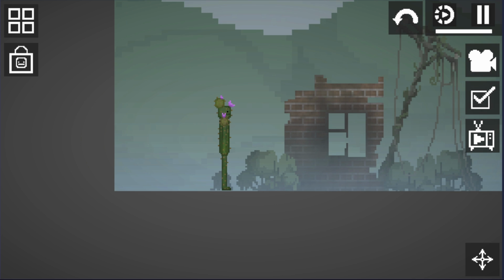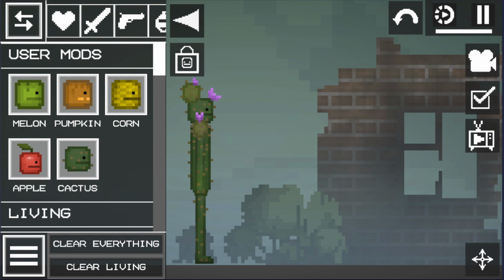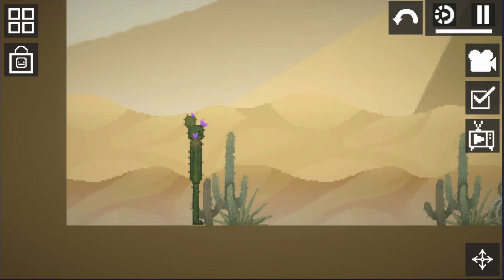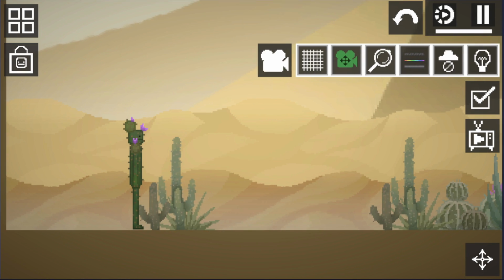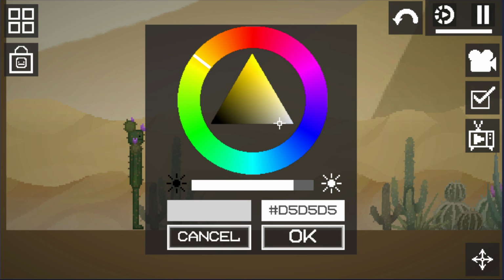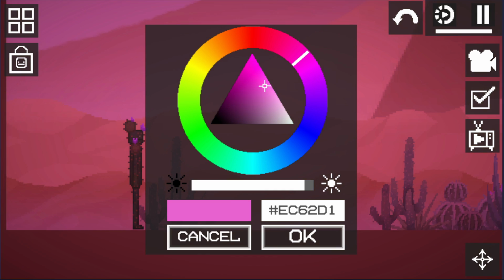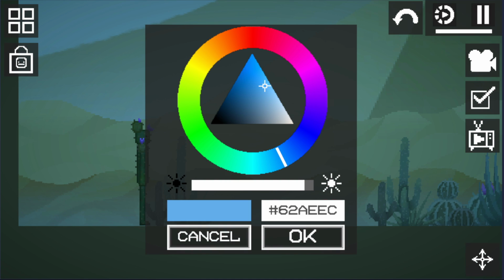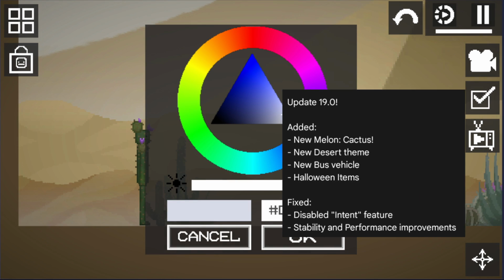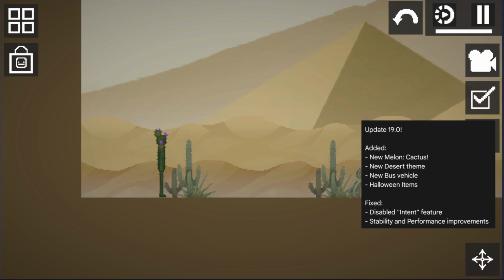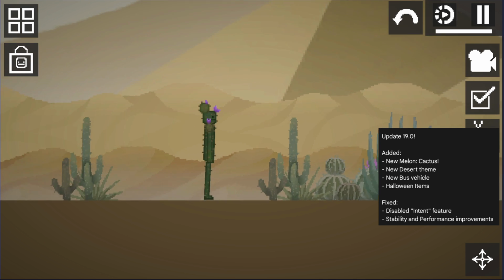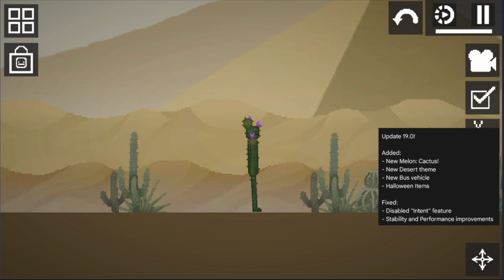To begin with, we will turn to the official Telegram channel from Melon Playground and see what they wrote there in the announcement. In the added section we see that we have a new melon. Why a new melon is called a new melon, I honestly don't understand, because it's basically an NPC. And it's a cactus. Okay, we've already talked about this, and just to be honest, the differences between the iPhone version of the Cactus and the Android one are so small, I didn't even see those differences. They are the same, and I don't want to focus on that.